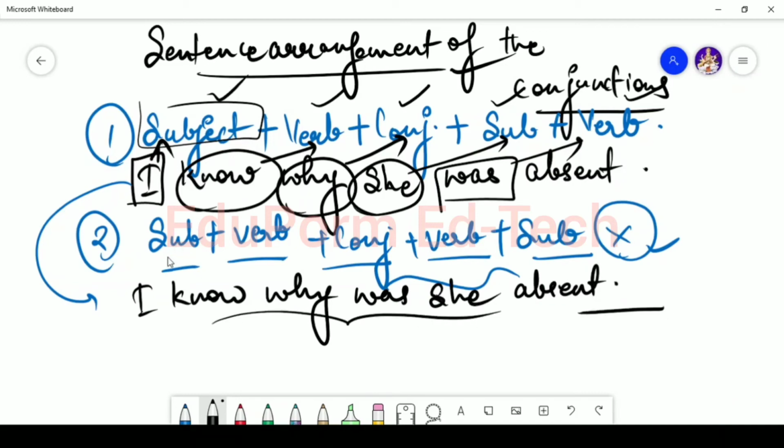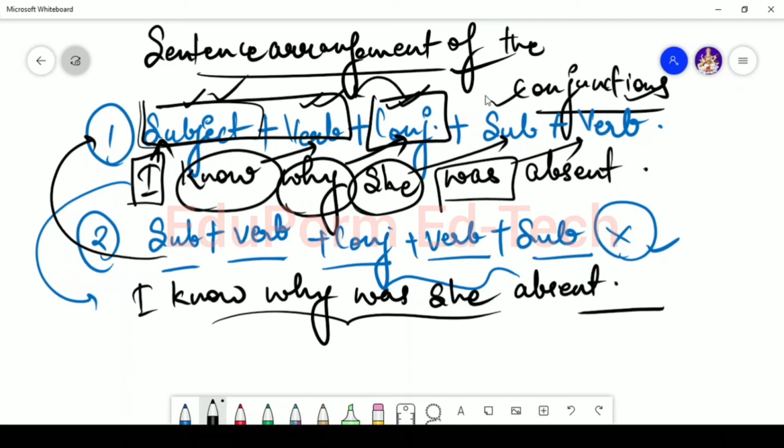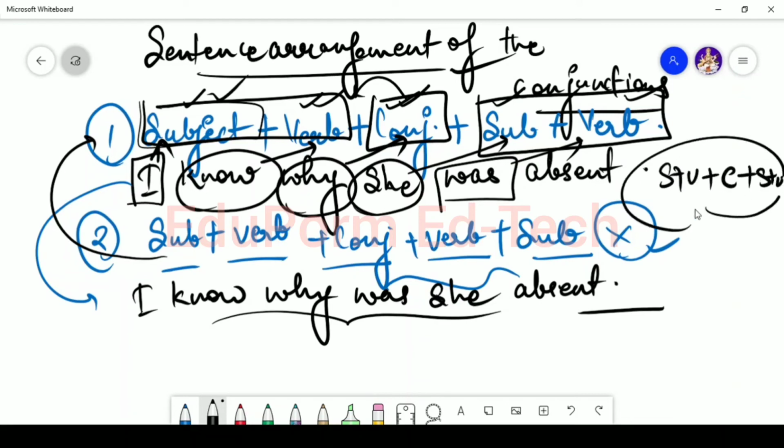Why? Because you can only write the sentences in this format. First comes the subject, then comes the verb, then comes the conjunction, then comes the subject plus verb. So it will basically be in this form: subject plus verb, in between comes the conjunction, and in the same order, subject plus verb. So it will be S plus V plus C plus S plus V. Now this is the correct form. If you jumble the arrangement, the sentence will be incorrect.